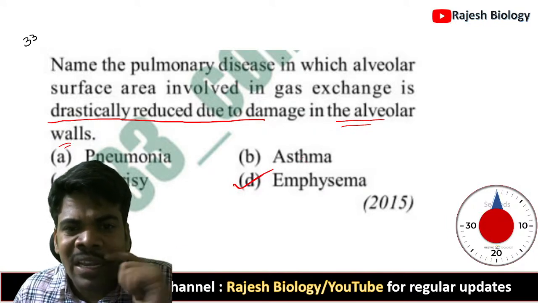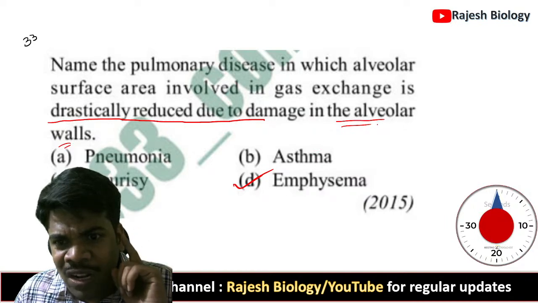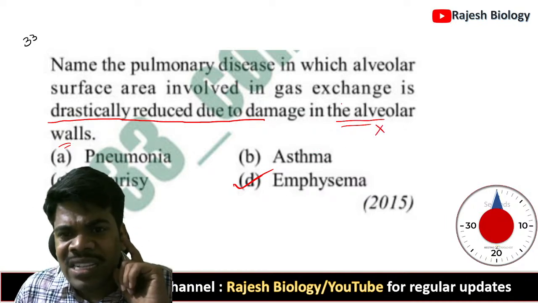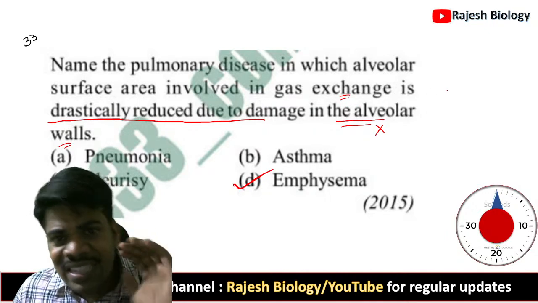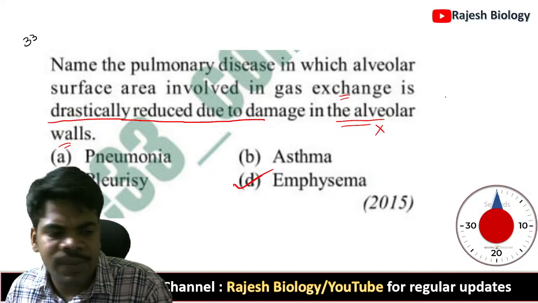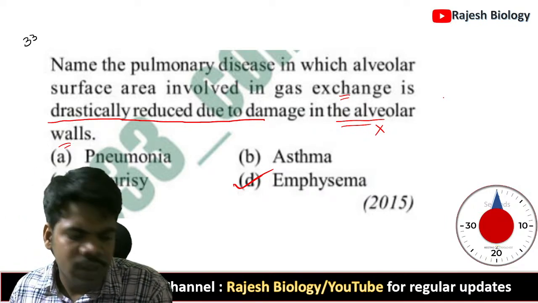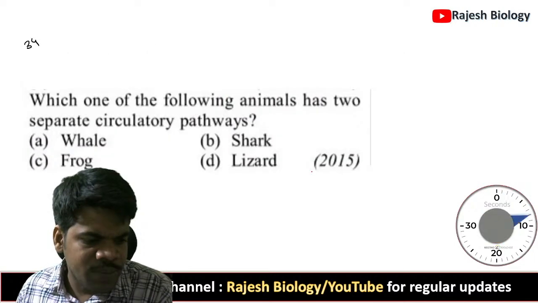Emphysema is completely related to tobacco smoking. In this condition, the alveolar walls are destroyed and the exchange space is reduced. The lung size remains the same, but alveolar walls are damaged. So very good, Krupa Samuel. This is not asthma, this is emphysema.